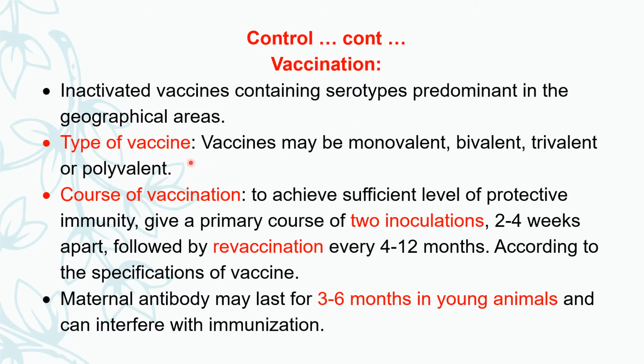And accordingly, we should select a type of vaccine: single serotype, monovalent; two serotypes, bivalent; three serotypes, trivalent; or many, polyvalent.